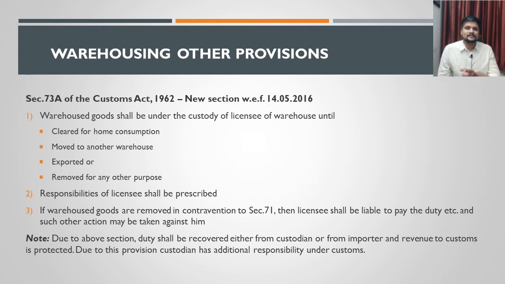I told you the license can be provided under section 57 in case of a public warehouse, or 58 in case of a private warehouse. Public warehouse means any person can deposit into that warehouse. A private warehouse is designated only for a particular importer. Only that importer can use that warehousing facility. It can be his own warehouse. That is the difference between public warehouse and private warehouse.